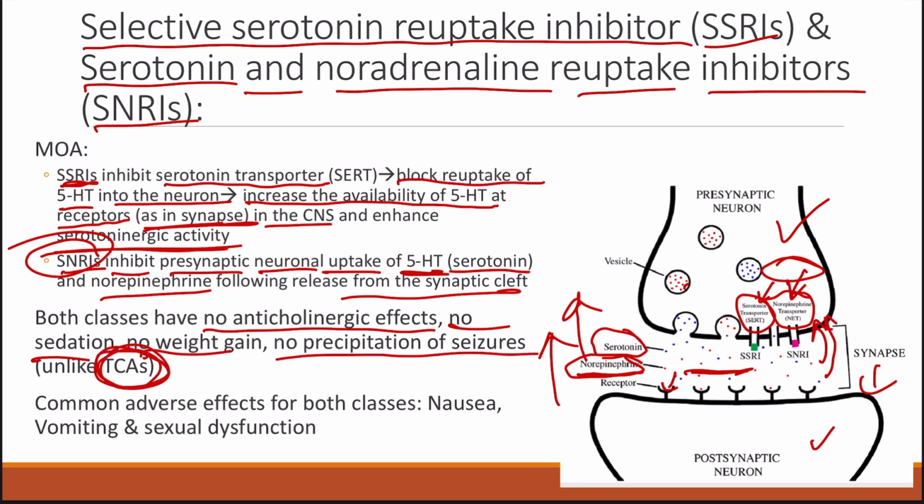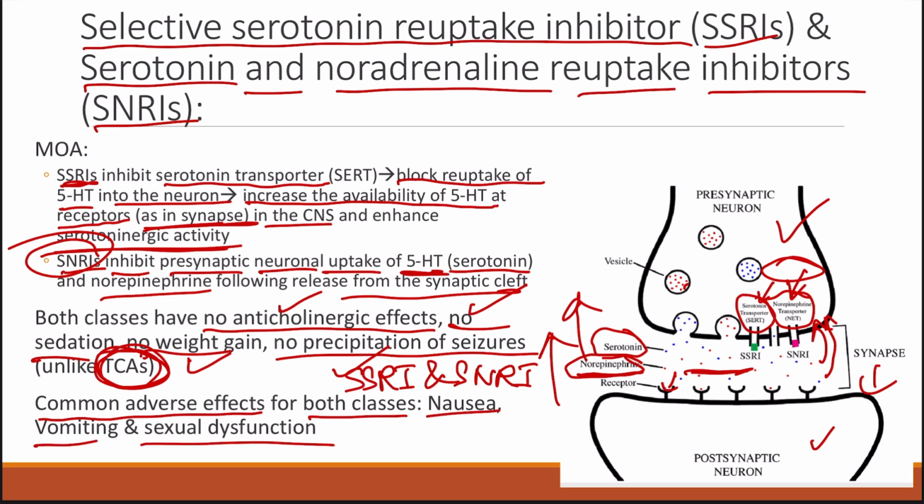And that is the reason why it is better than the tricyclic antidepressant, because it doesn't have these anticholinergic effects, doesn't have the sedation problem, doesn't have the precipitation of seizures problem, doesn't have the weight gain adverse effect. And the common adverse effects for both these classes, that is SSRIs and SNRIs, include nausea, vomiting, and sexual dysfunction, and it can also lead to loss of libido in case of males. So these side effects have to be remembered.